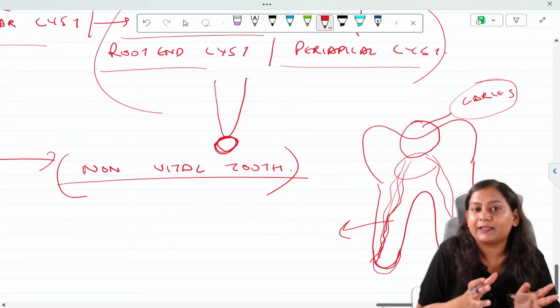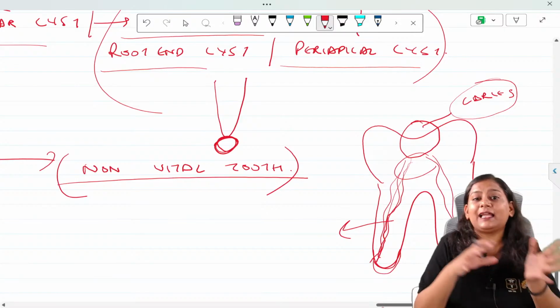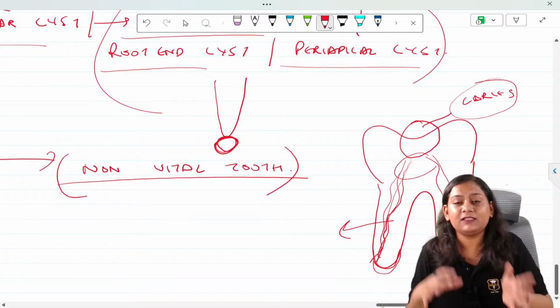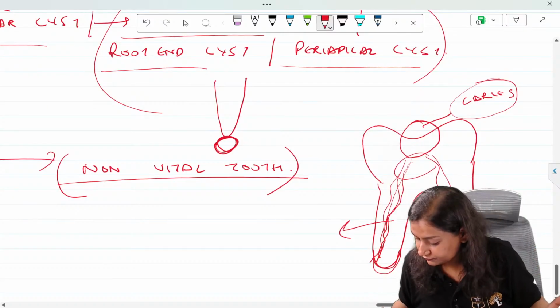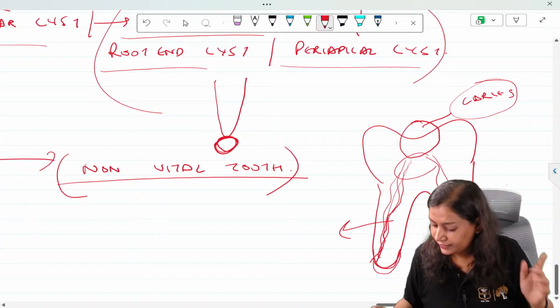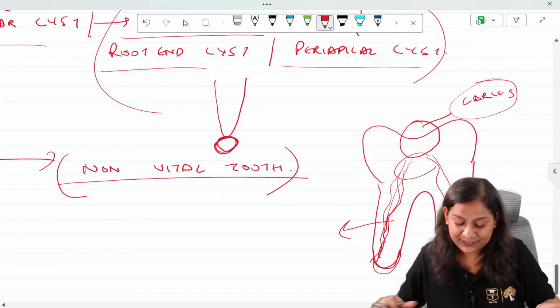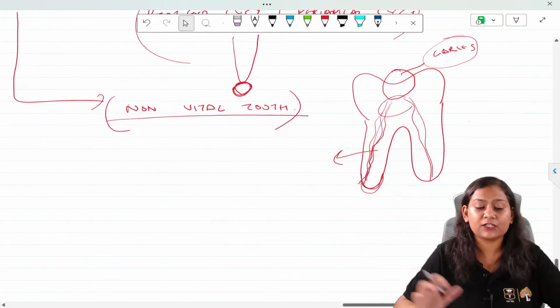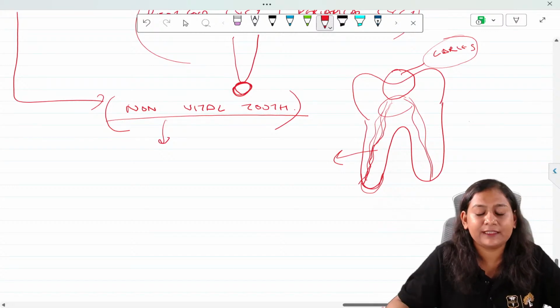These periapical granulomas are not lined by epithelium. When it gets lined by epithelium, it gets transformed into the radicular cyst.